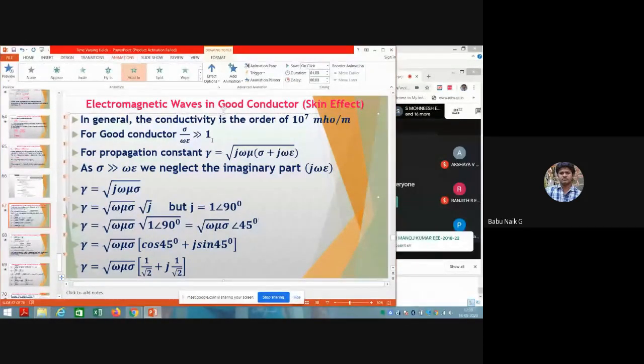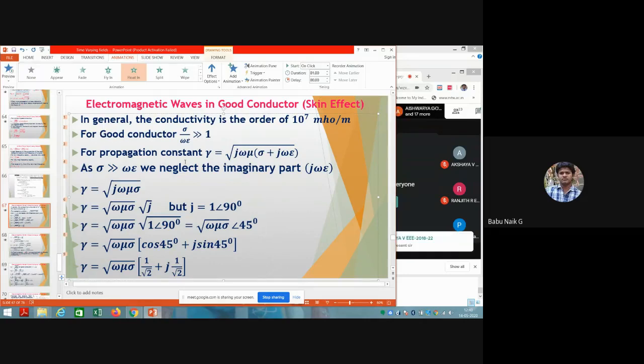When waves travel into such mediums like aluminum, copper, and gold, we need to calculate the propagation constant, how much it attenuates, the phase constant, and the impedance and wavelength.